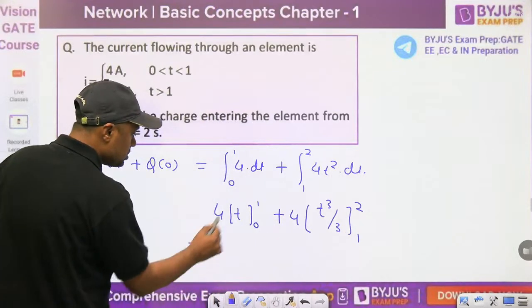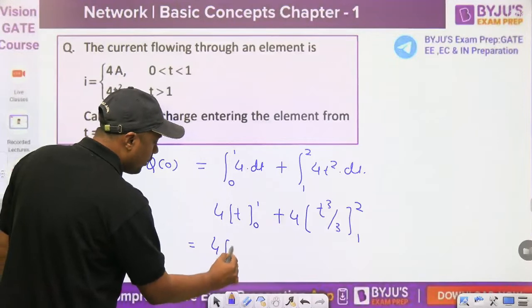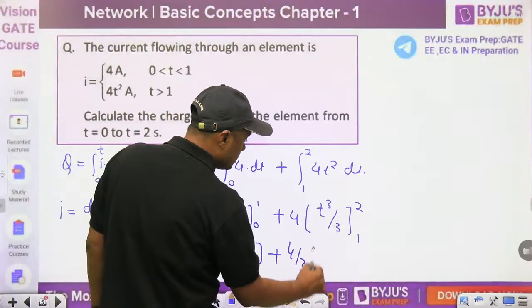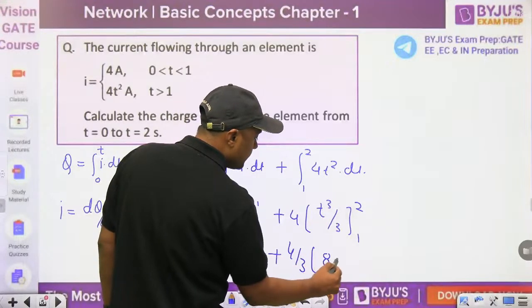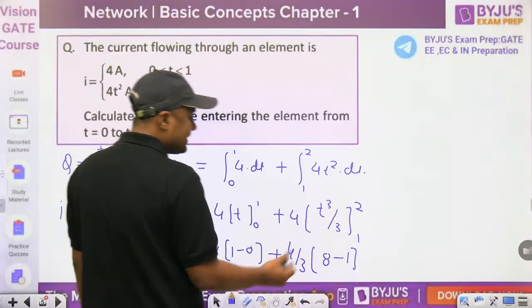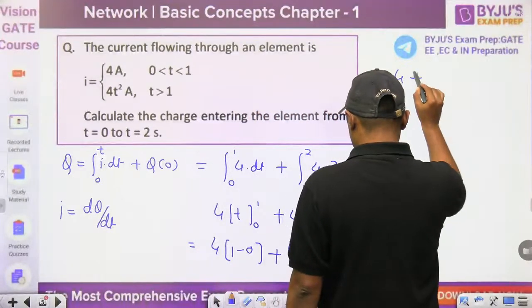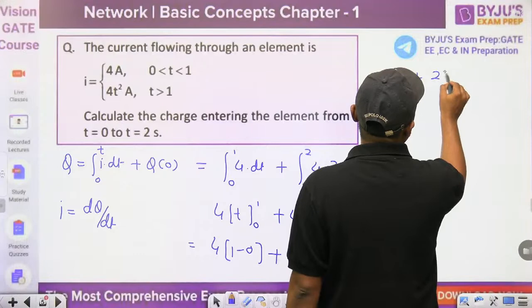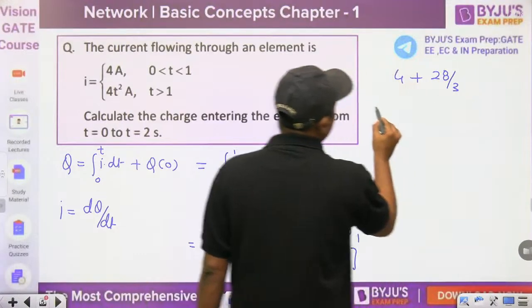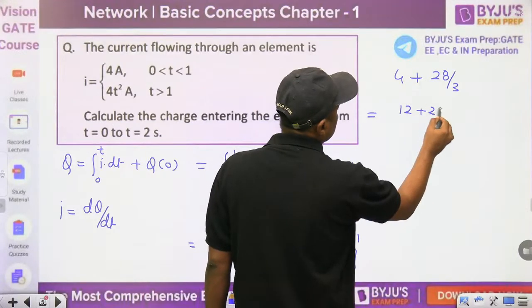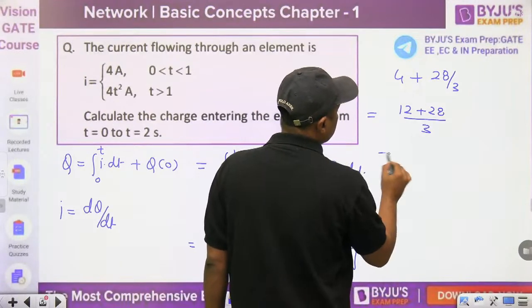Then this becomes 4(1 - 0) + (4/3)(8 - 1), that is 7, so 4 + 28/3, which is (12 + 28)/3, that is nothing but 40/3.